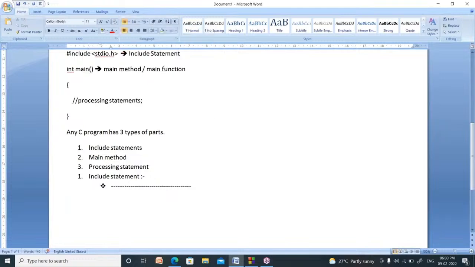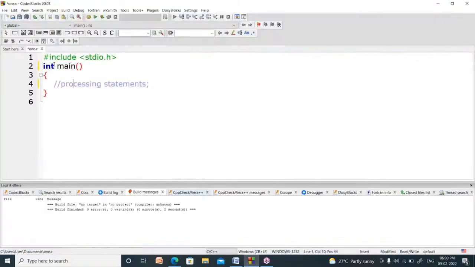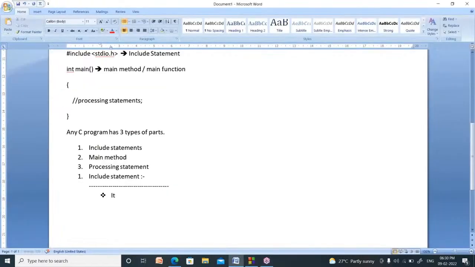Include statements are nothing but the first statements in any C program. Why? Because we write hash include stdio.h on top of the program. So it is the first statement in any C program.